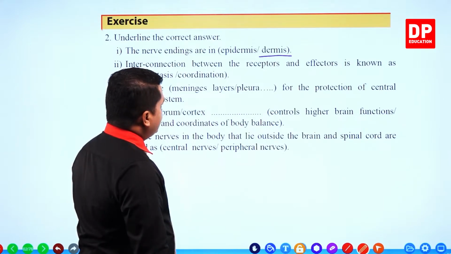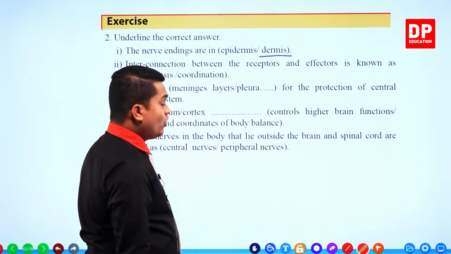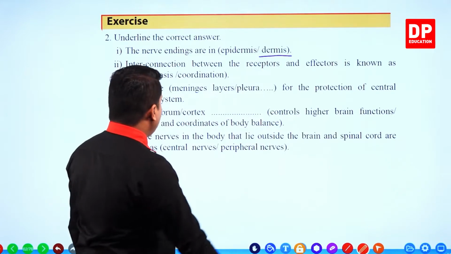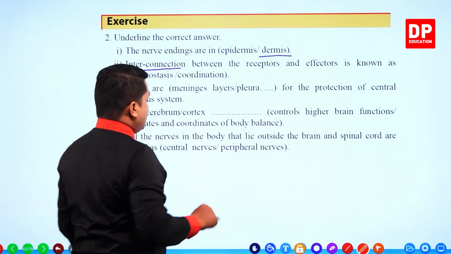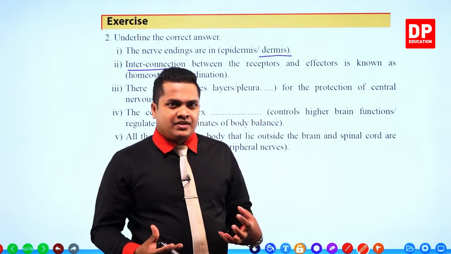Interconnection between receptors and effectors is known as homeostasis, coordination. So my dear children, interconnection means they are talking about a connection, right?